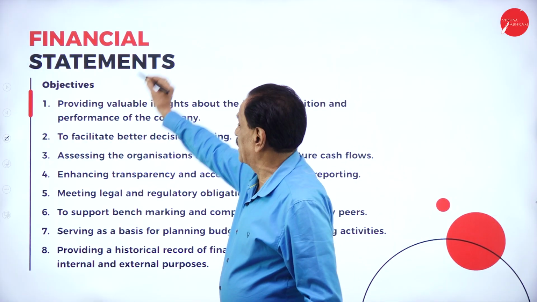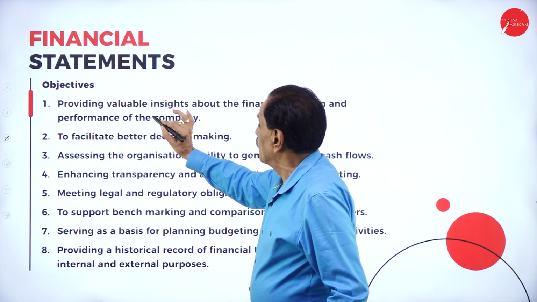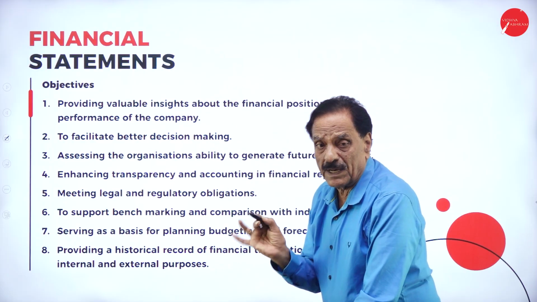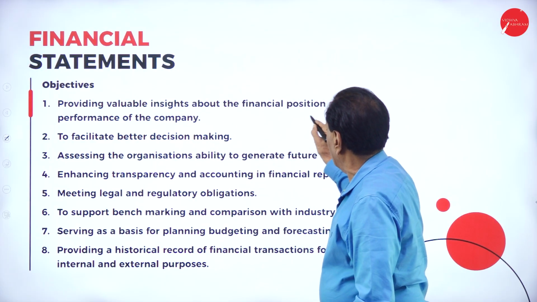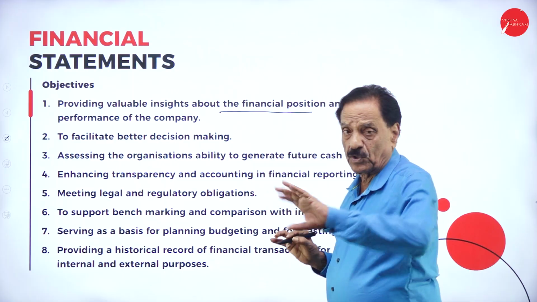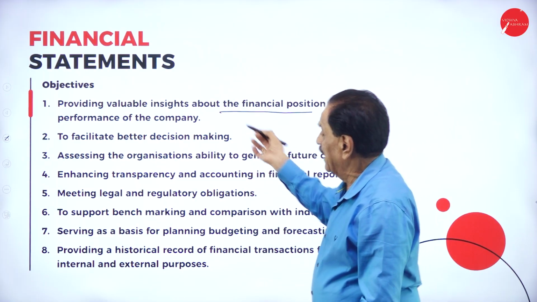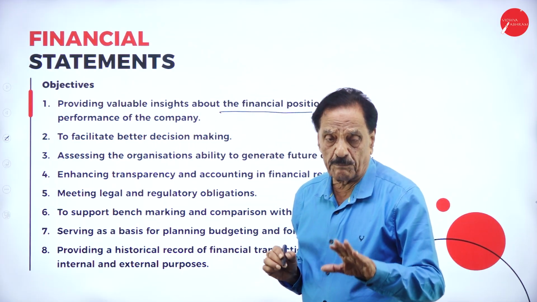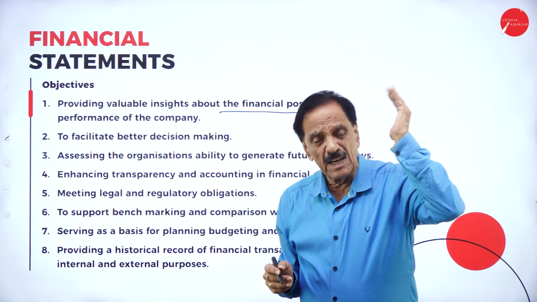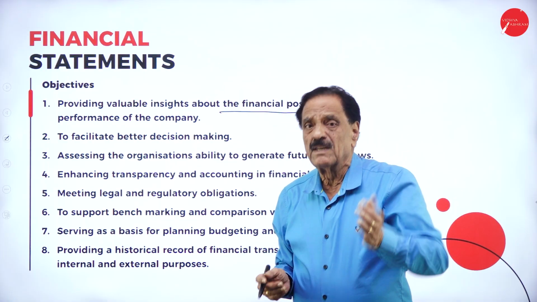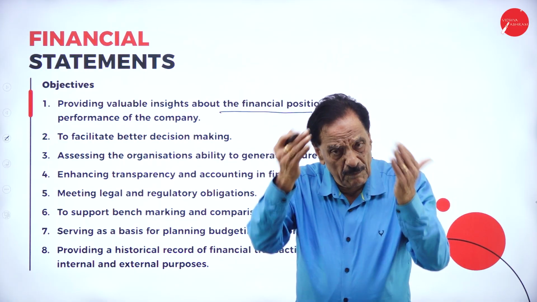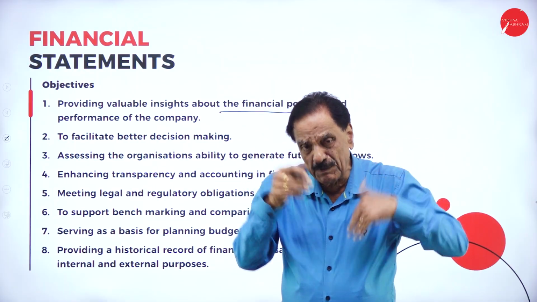What are the objectives of financial statement? Providing valuable insights about the financial position of the company and performance of the company: how much money we are having, how much money we have to pay, what is the amount due to the company, what is the amount due from the company.